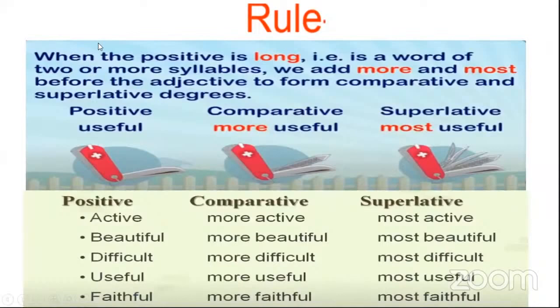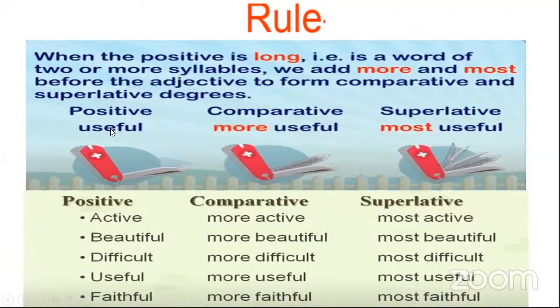The other rule is what? When the positive is long, that is a word of two or more syllables, it will be a bigger word and we have to add more in the comparative and most in the superlative degree. For example, the words useful, active, beautiful, difficult. These words have more than one or two syllables and have vowels too.